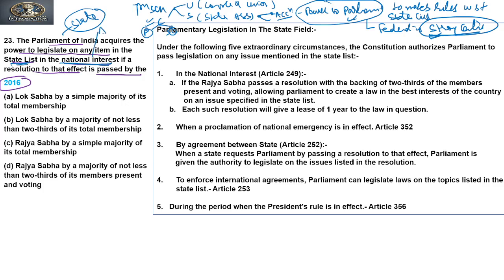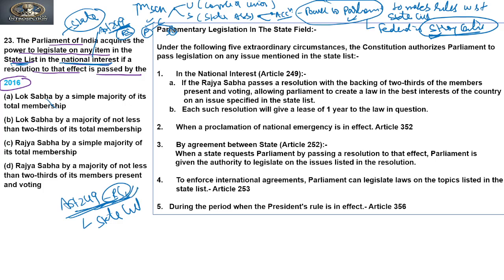So this comes under Article 249 of the Constitution, which says that if the Rajya Sabha passes a resolution with a special majority, then the Parliament can make laws related to the State List. So this Article 249 is empowering the Rajya Sabha.